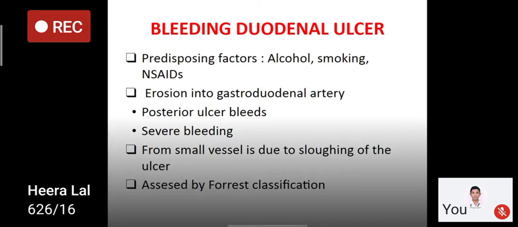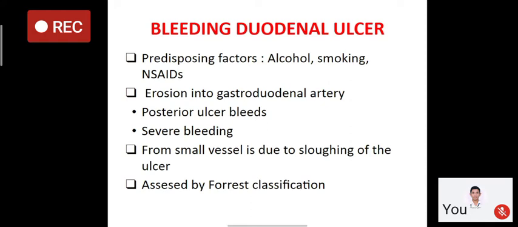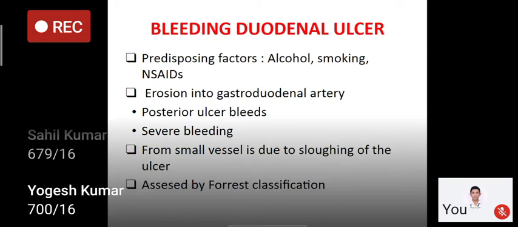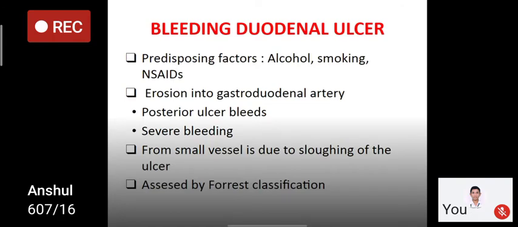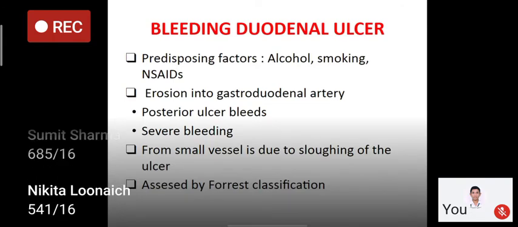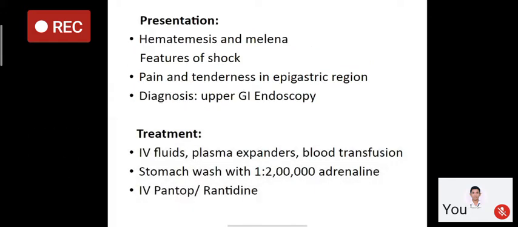In grade 2, there are three parts, 2A, 2B, and 2C. In 2A, there will be no active bleeding, but there will be visible blood vessels. In 2B, there will be a blackened clot, and in 2C, there will be a clear ulcer, and in 3, there will be no active bleeding and there will be ulceration. So in stage 1 and 2A, there is high risk of rebleeding or profuse bleeding, in stage 2B there is medium risk, and in stage 2C or 3, there is low risk of bleeding. So it is assessed by Forest classification.